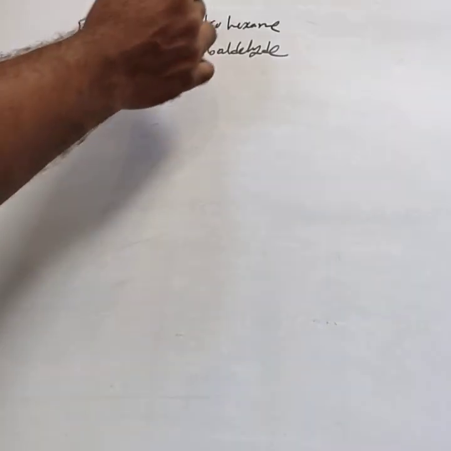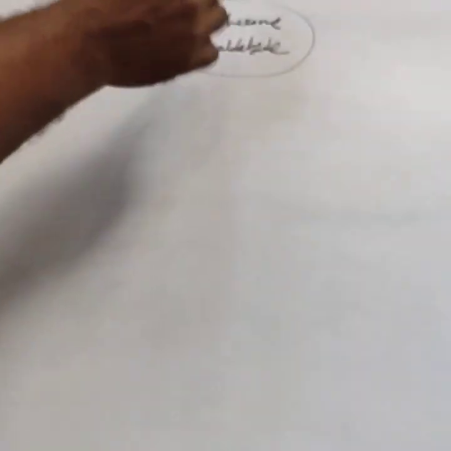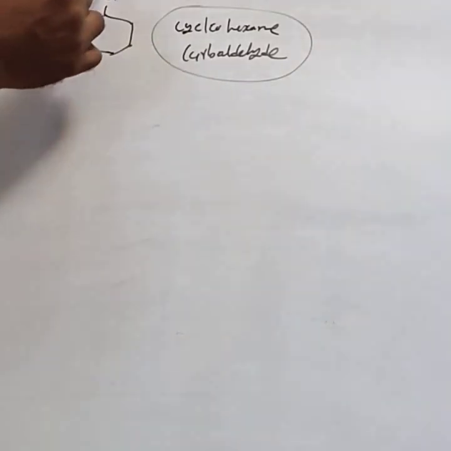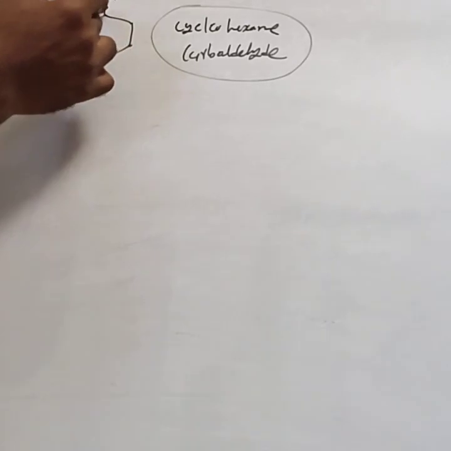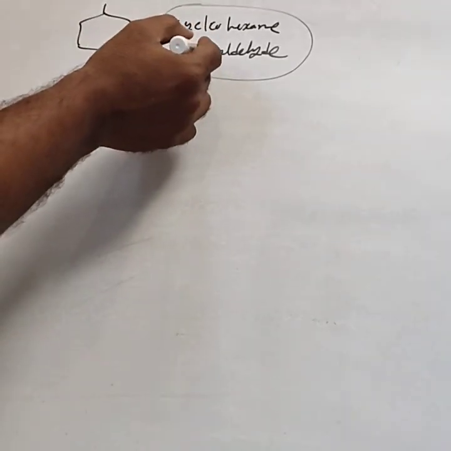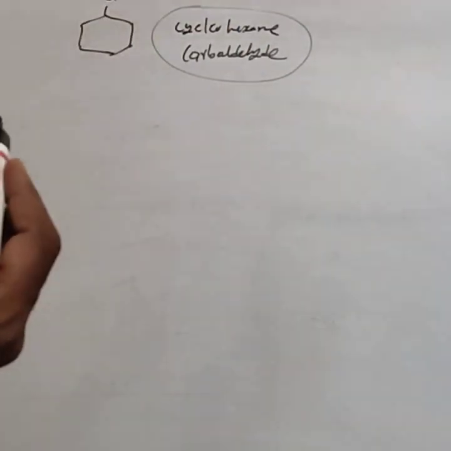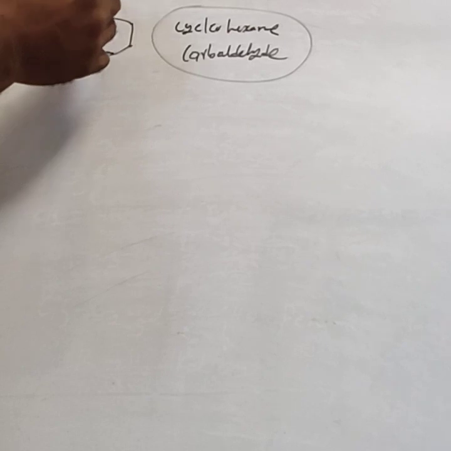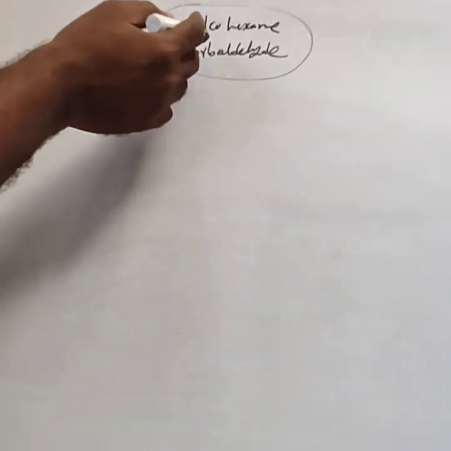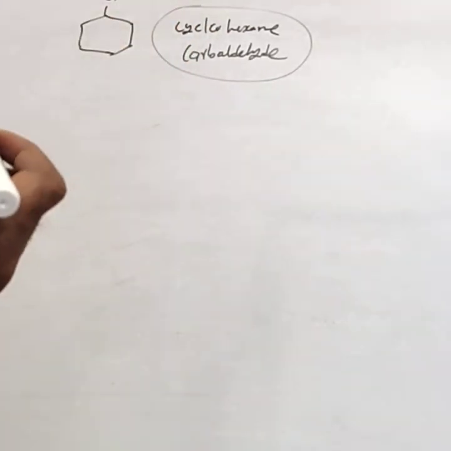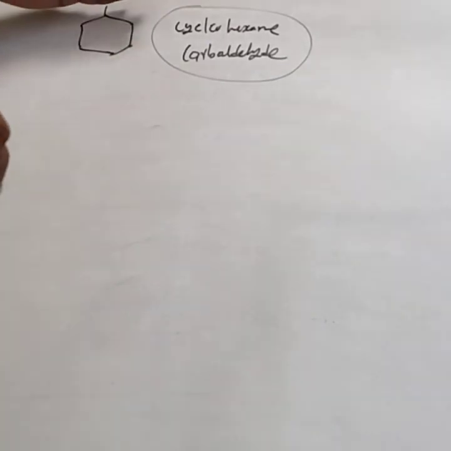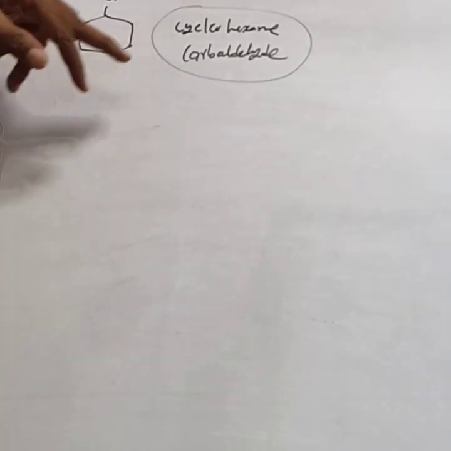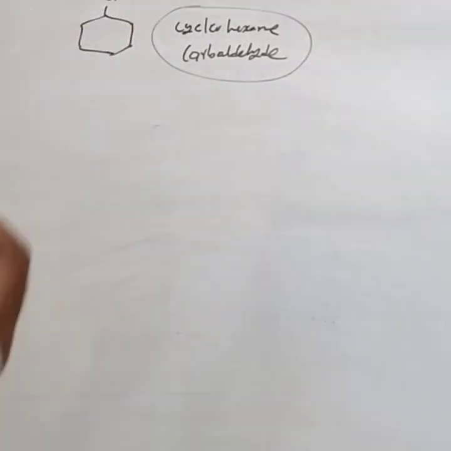This is common as the IUPAC name, remains same. If CHO is not included in the root word, then you would consider the name as the carbaldehyde. In the previous example, we are considering CHO in the root word, but here we are not considering the CHO in the root word, hence use another word, carbaldehyde. Up to this part, cyclohexane, then the IUPAC name becomes cyclohexane carbaldehyde.